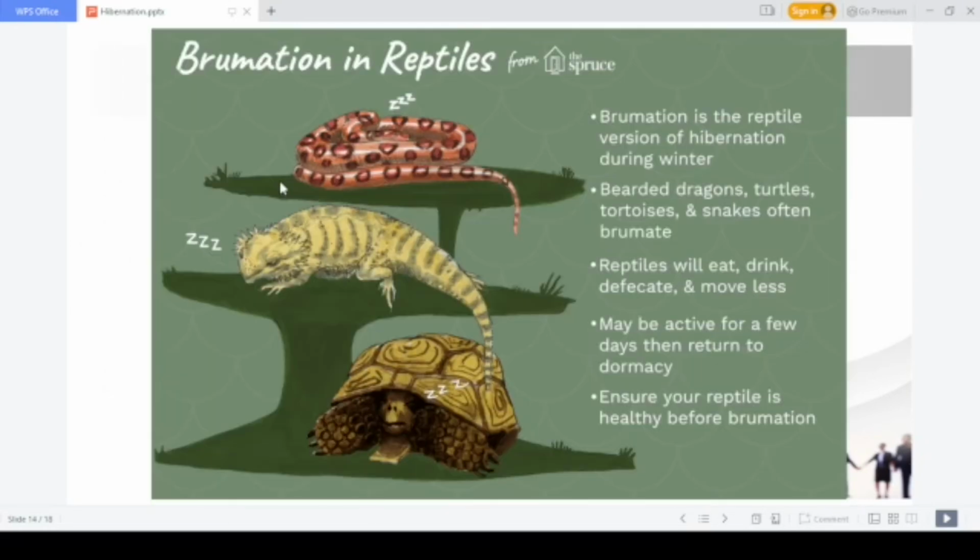In reptiles also we can find brumation. Brumation is a case of dormancy exhibited by turtles, tortoises, snakes, etc. In insects also we can find this brumation, but it is slightly different from proper hibernation. Proper hibernation is only exhibited by mammals.